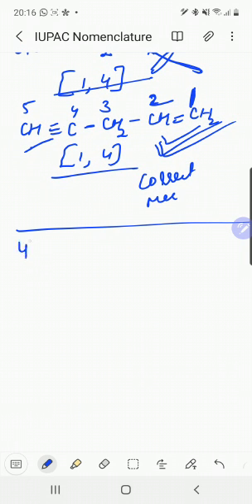Now the fourth rule is: if the organic compound contains only one double or one triple bond, its locant or positional number is always placed before its suffix.